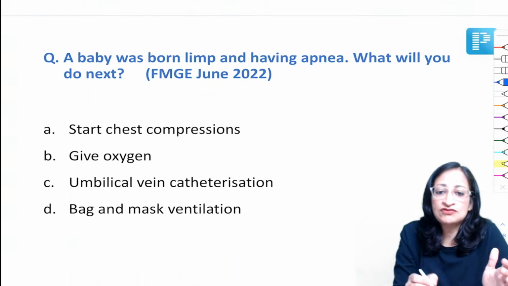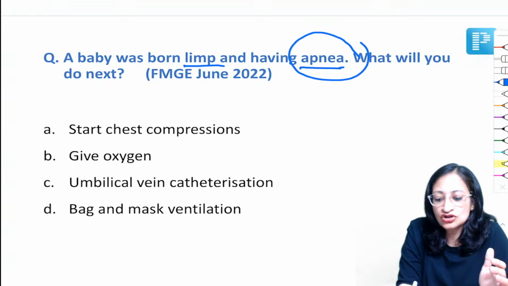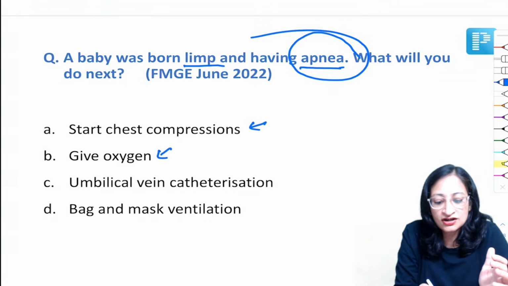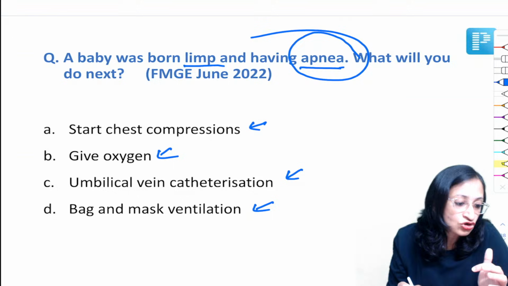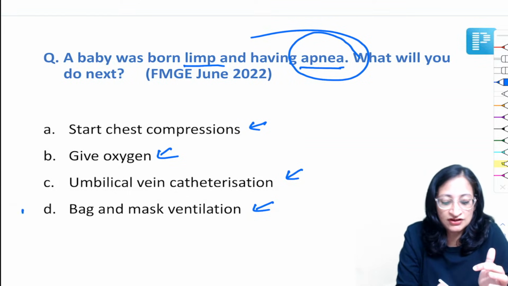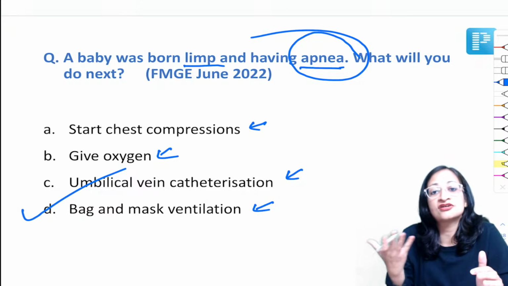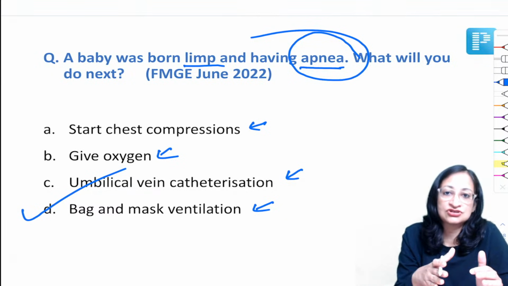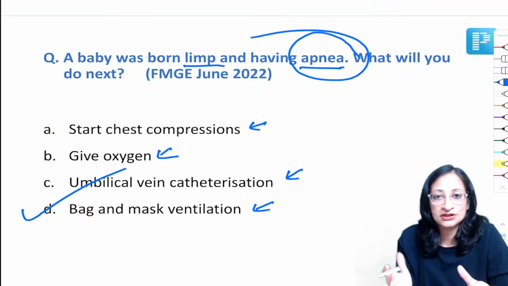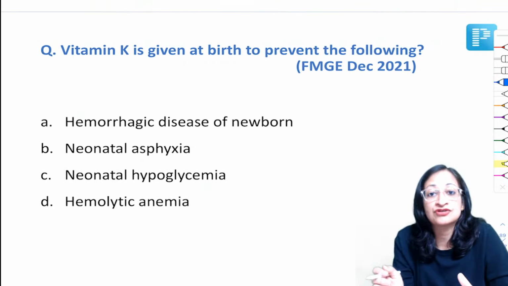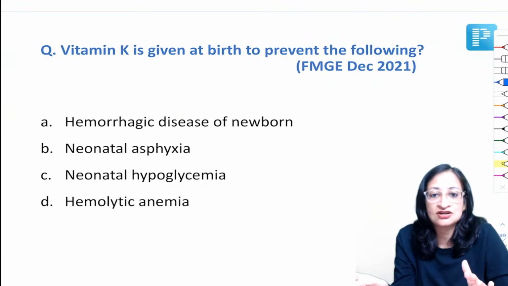Now, a baby was born limp and having apnea. So if there is apnea, what do you start with? Straight away, will you start with chest compressions or give oxygen or do umbilical vein catheterization or bag and mask ventilation? Very good, Bharat. So we will go ahead with bag and mask ventilation or positive pressure ventilation first. And if the child is having heart rate less than 60 per minute, then do chest compressions and give oxygen along with it. Okay. Umbilical vein catheterization is required if you're planning to give epinephrine if the baby is not improving even with chest compressions.